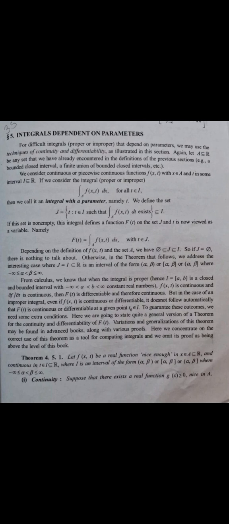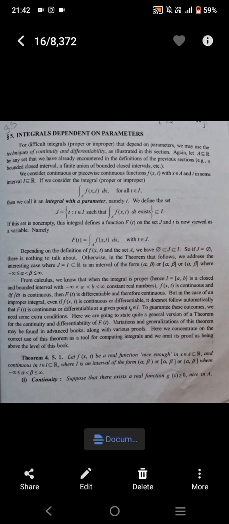And f of x comma t is continuous and the partial derivative of f is continuous. Then F of t is differentiable, therefore it is continuous. But in the other case, F of t may or may not be continuous or differentiable at a given point t naught in I. To guarantee these outcomes, we need some extra conditions. Here we are going to state quite a general version of a theorem for continuity and differentiability of F of t. Variations and generalizations of this theorem may be found in advanced books.